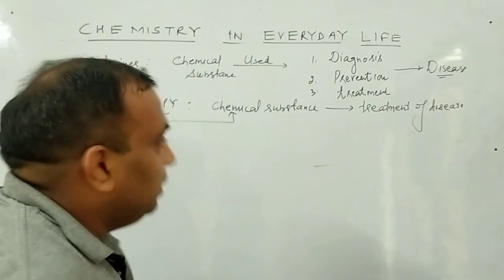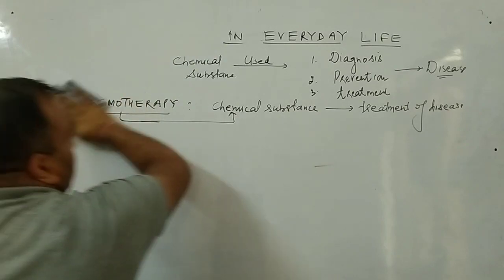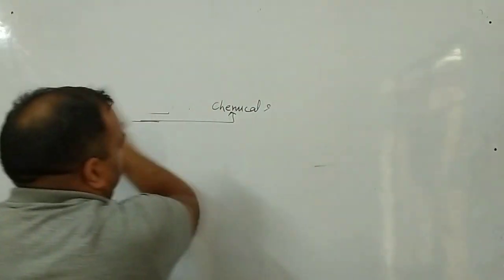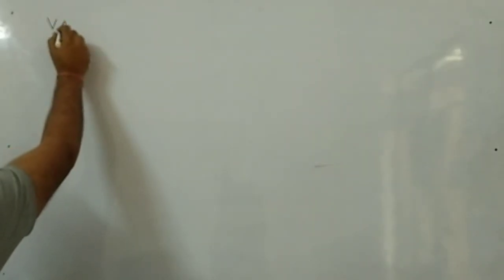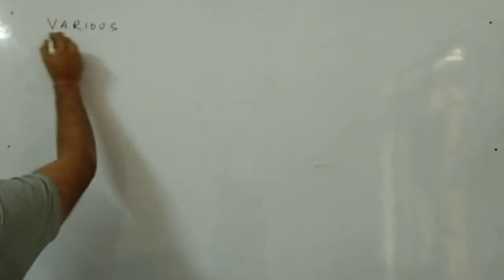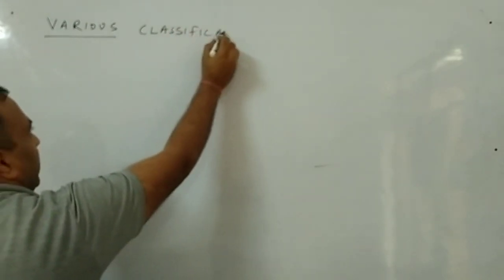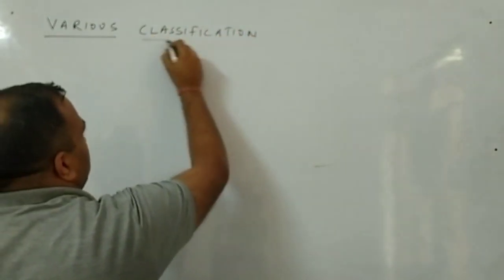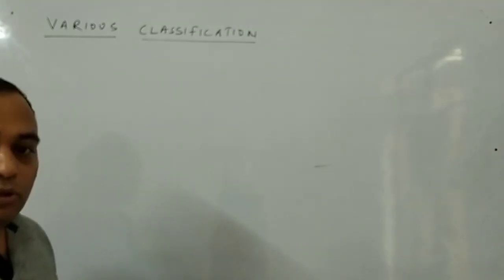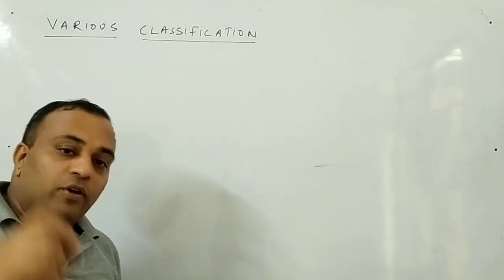Now the first article of this is the various classification of drugs or medicines. Now I will say medicines only, because we have to study those drugs which have the positive effect.